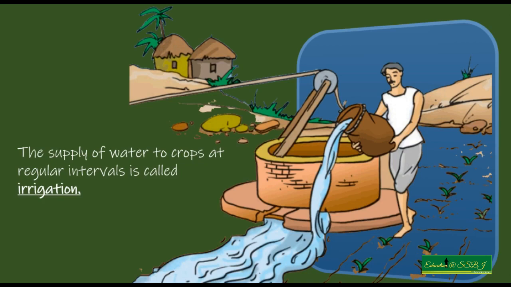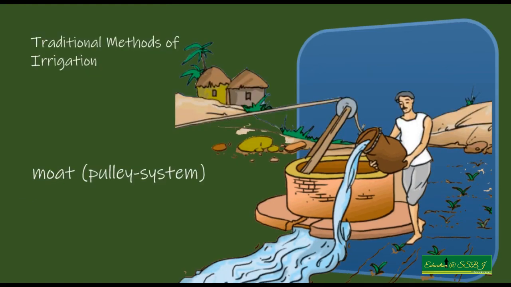In olden days, manpower was used to supply water. People used to draw water from the well, sometimes by using pulley system. These are all traditional methods of irrigation.